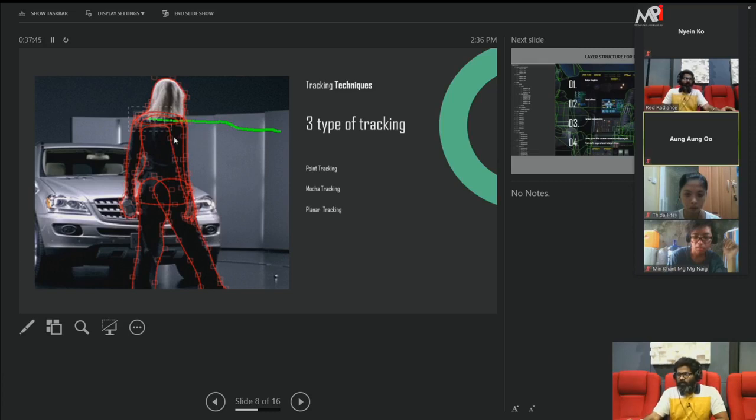When you apply the mocha tracker, it automatically tracks the shape. It won't track with x and y position. The difference between point and mocha tracker is that if you create one circle or one triangle, it tracks depending on the shape. It will calculate the pixels, and according to the pixels it's going to track. So that is the benefit of mocha tracking.